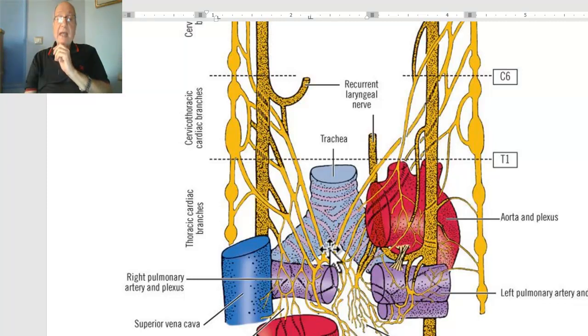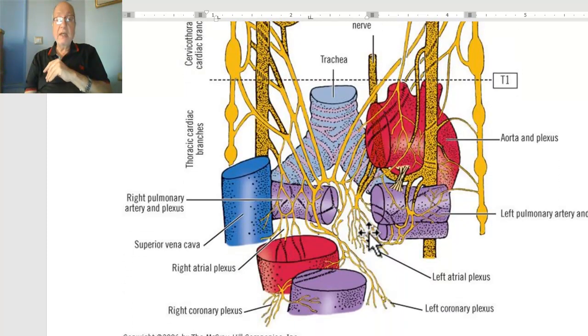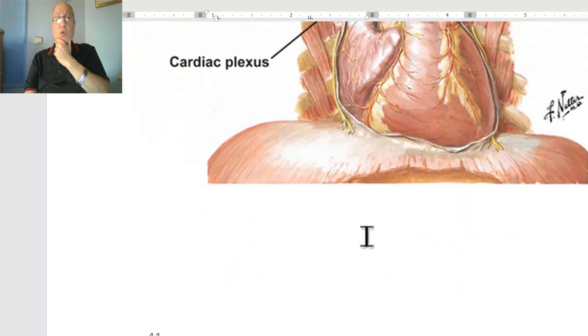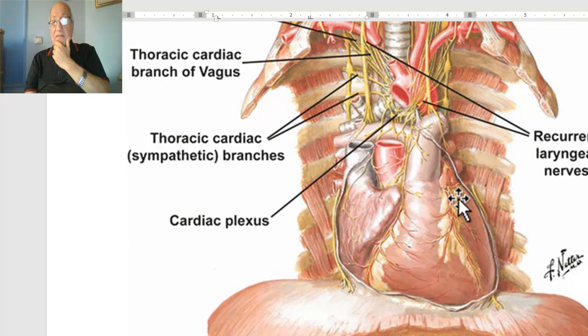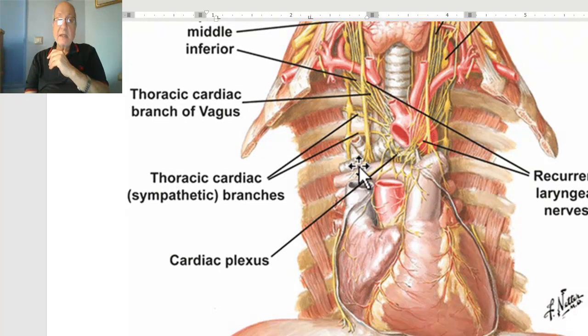What are the branches of the deep cardiac plexus? First of all, it gives many branches to the atria, and gives many branches to both left and right coronary plexuses, around the right and left coronary, and it gives branches to both right and left anterior pulmonary plexuses.